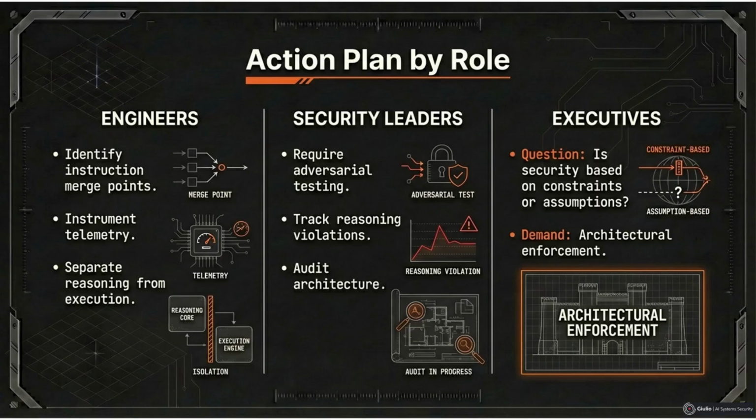If you are an executive, ask one question: is our AI security based on enforceable architectural constraints or on assumptions about model behavior? If the answer is alignment, the blast radius is expanding silently. Cognitive failures rarely look dramatic. They look correct. That is why they are dangerous. Alignment is not a control, it is a property. Security maturity is the discipline of constraining reasoning boundaries before reasoning turns into consequence.